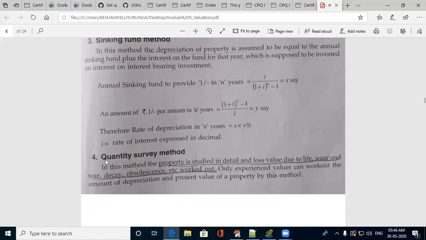This is the exact method actually. Only an experienced valuer can work this out. This gives the accurate value. All these other things are assumptions. At a particular time of valuation, the depreciation can be calculated so that the valuation can be done easily. This depreciated amount should be reduced from the total cost to have the proper valuation of the building.